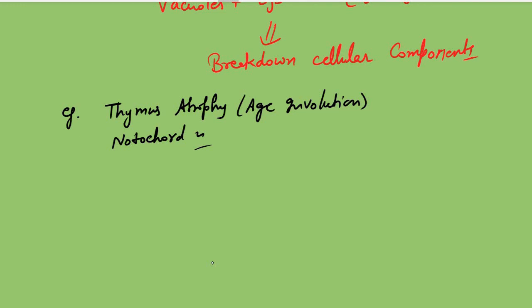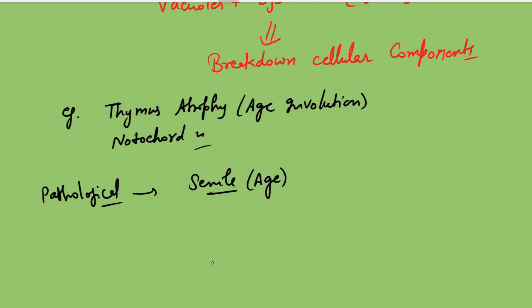What about pathological atrophy? Pathological means senile. Senile means age. Senile का वैसे अगर, senile और age मतलब like more age.